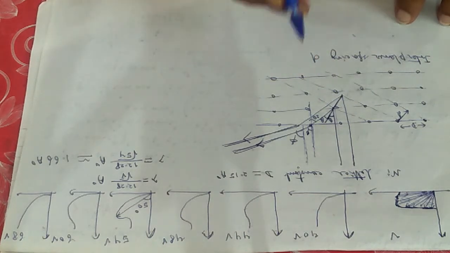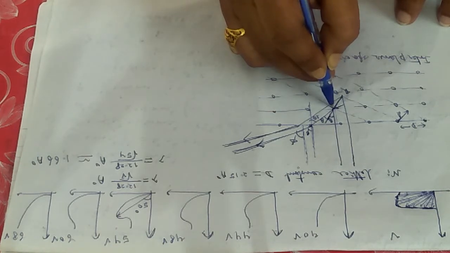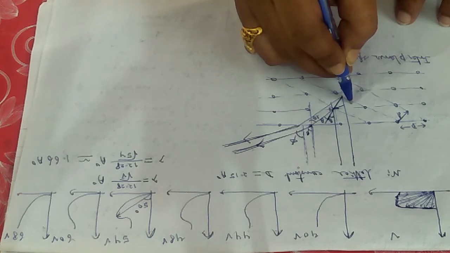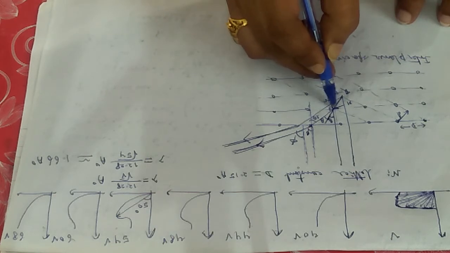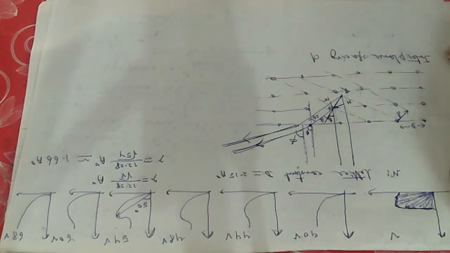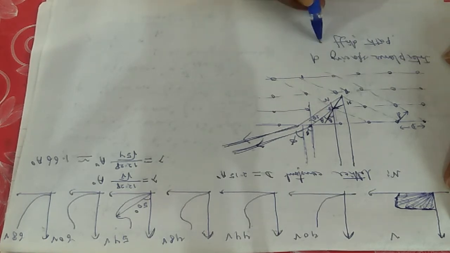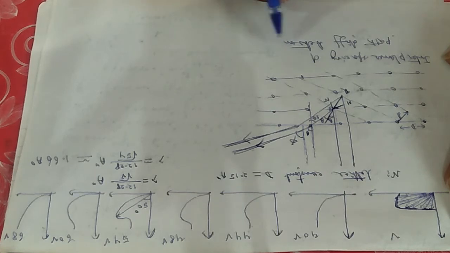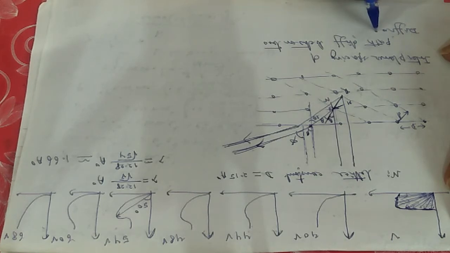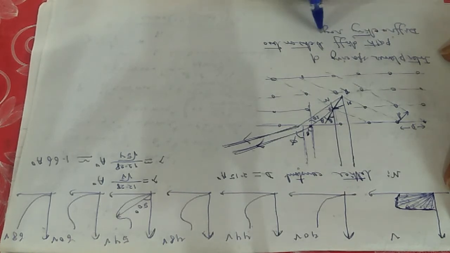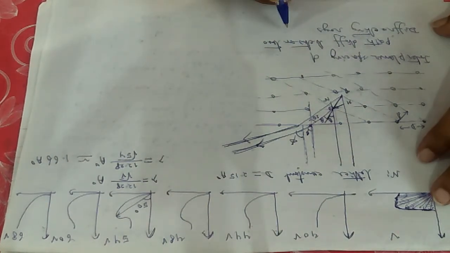And let me give some names. Let this be Q, and I am drawing one perpendicular line from this point to that point. Let this be O. This is suppose M, and this is N. So I can write the path difference between two diffracting rays which are parallel to each other is equals to, path difference will be equals to